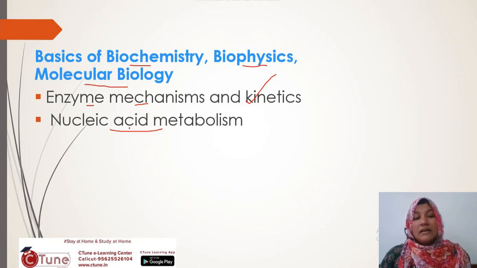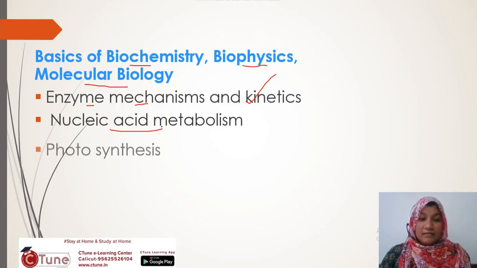Nucleic acid is either DNA or RNA, and nucleic acid metabolism involves both the de novo and salvage pathways of purine and pyrimidine synthesis. Questions will be asked like which amino acid contributes the carbon atom of purine, or the nitrogen atom of pyrimidine.